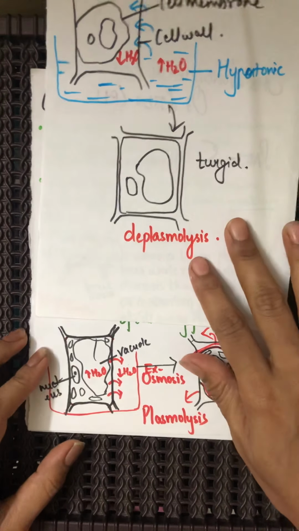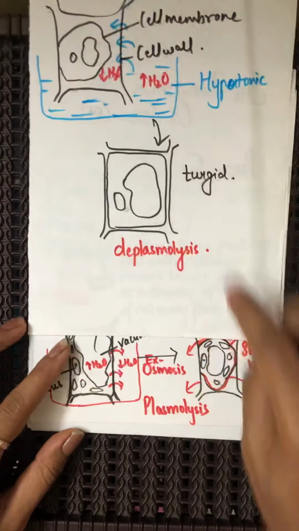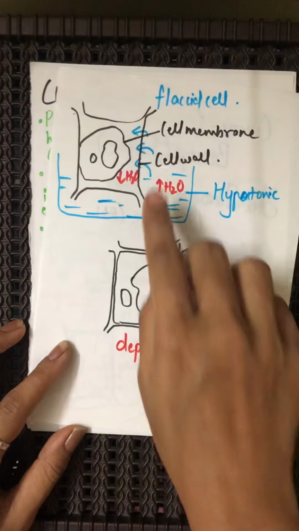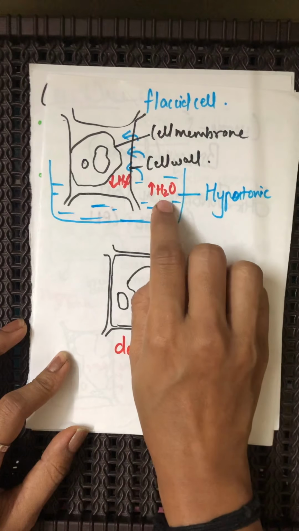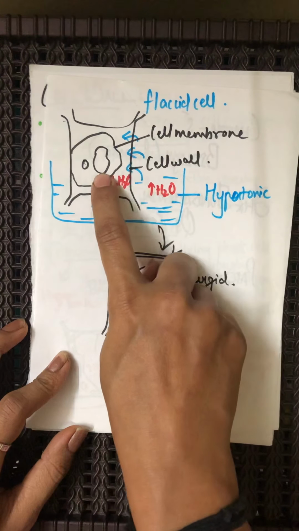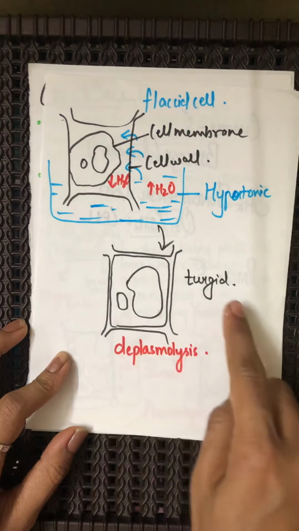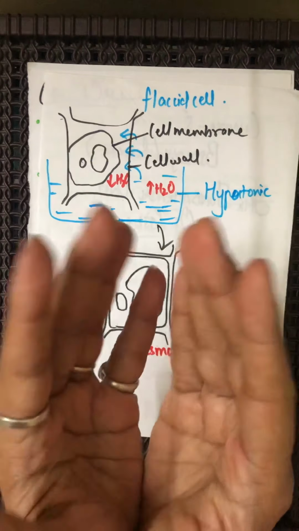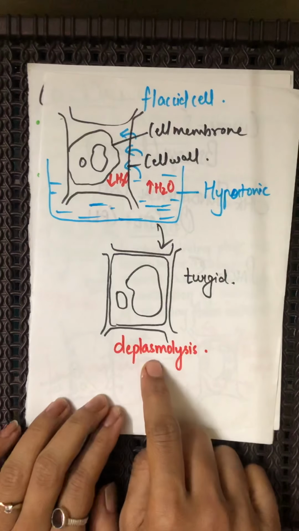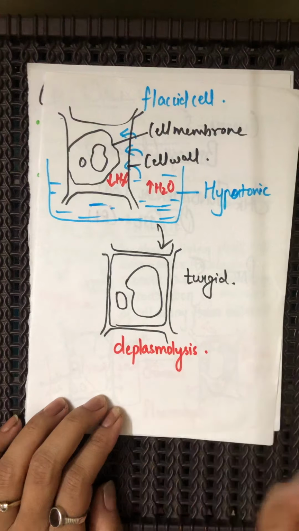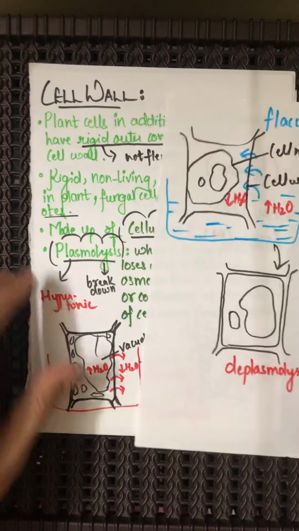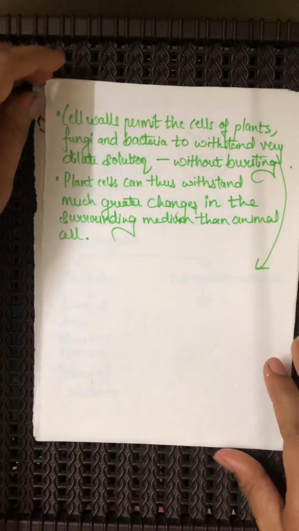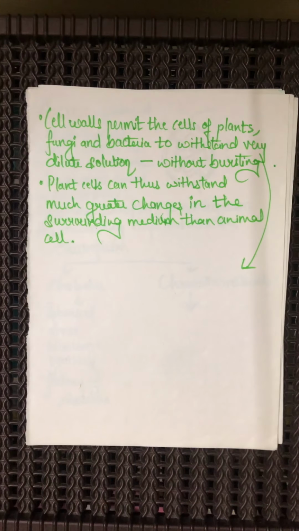And again, when such a cell is placed in a hypotonic solution where the water concentration is more, the water moves in and the cell becomes turgid again, that is it swells up again, and that phenomenon is termed deplasmolysis. Fine? Now we shall understand something more about the cell wall.